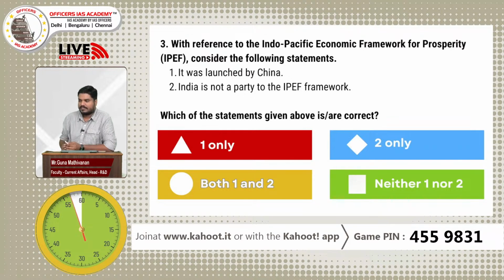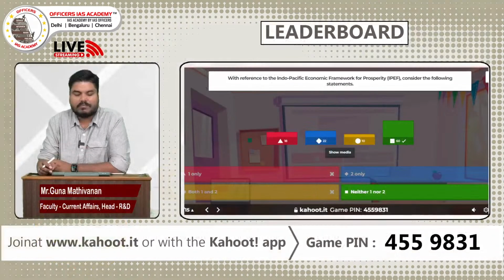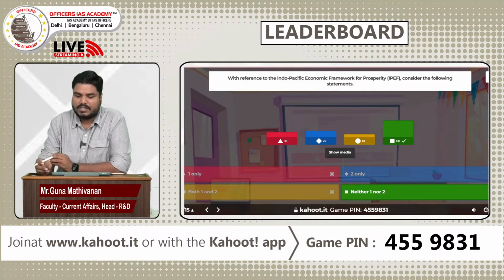Most of you have chosen the answer. 107 participants have chosen it. We have last 10 more seconds. 5, 4, 3, 2, 1, 0. Time up. So Indo-Pacific Economic Framework for Prosperity was an initiative of USA. In 2022, US came with an initiative of IPEF, which has 14 countries as members: USA, Fiji, India, Australia, New Zealand, Japan, South Korea, Malaysia, Singapore, Philippines, Indonesia, Thailand, Vietnam, Brunei. These 14 countries are the members of this framework.